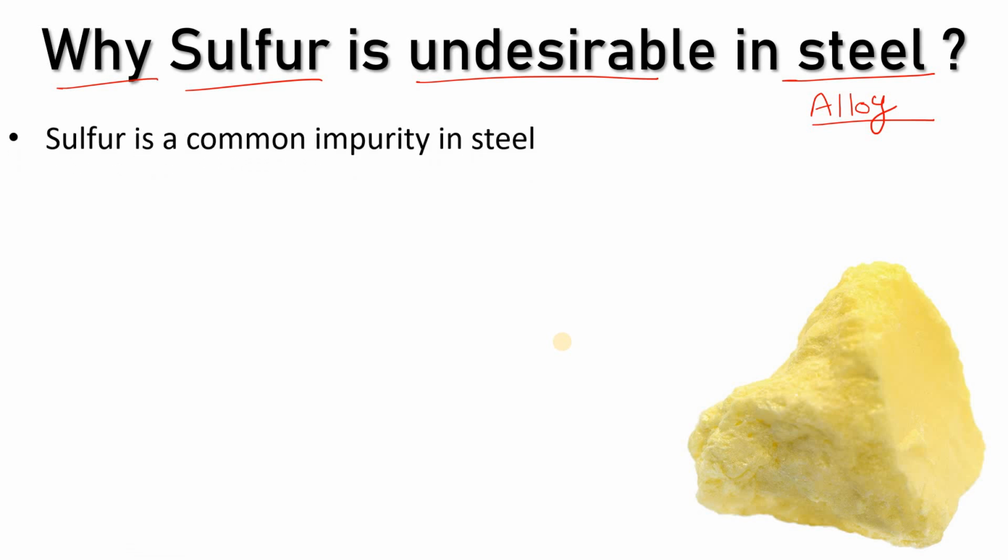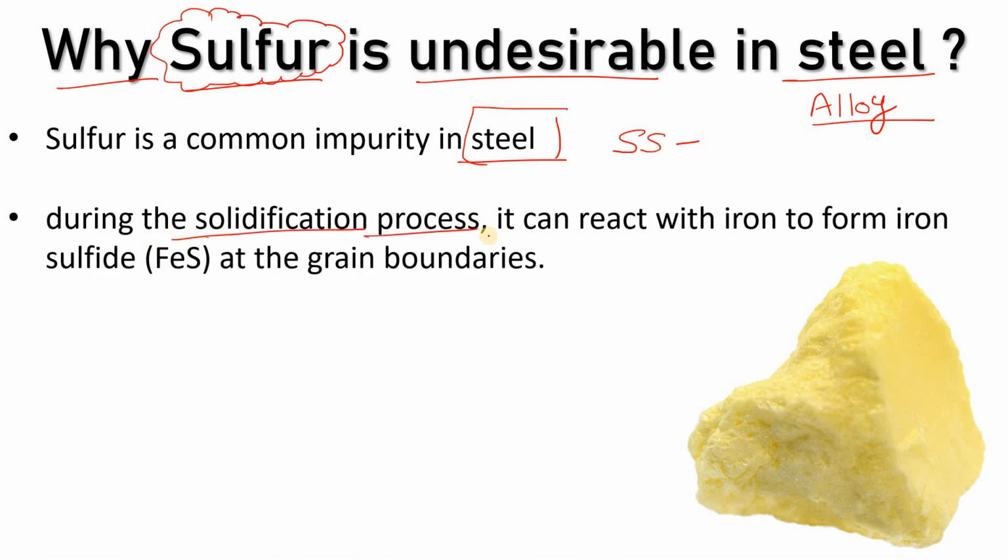Mainly, sulfur is considered a common impurity in steel. Whenever we talk about steel, steel is also an alloy, as we discussed. Let's suppose I talk about SS, that is stainless steel. It is a combination of iron, nickel and chromium, right? Let's suppose there is sulfur within it, so what will happen? During the solidification process, it can react with the iron, that is Fe, and form iron sulfide, also called ferrous sulfide, at the grain boundaries.